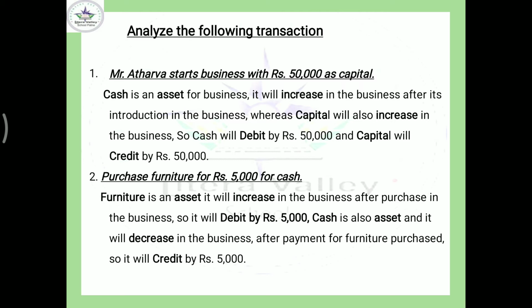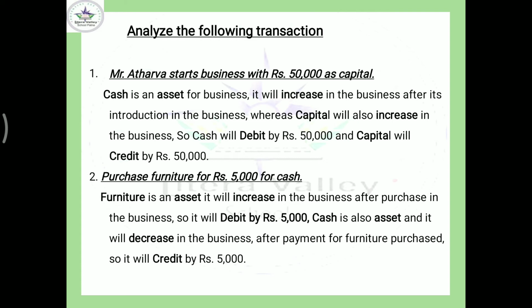Come to the next example that is given here. Purchase furniture for rupees 5,000 for cash. Furniture is an asset, as you are aware. It will also increase in the business because it has been purchased in the business. So increase in asset, debit. So furniture will debit by rupees 5,000. Cash is also an asset for the business.